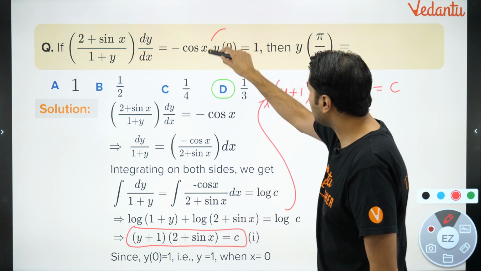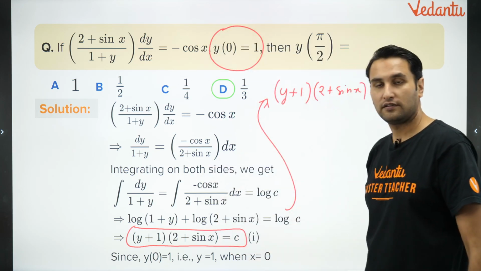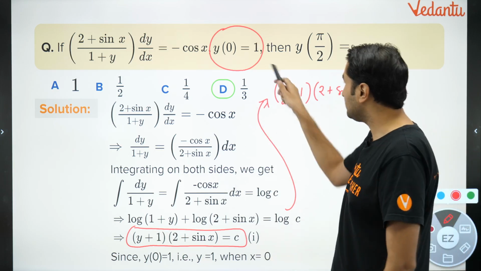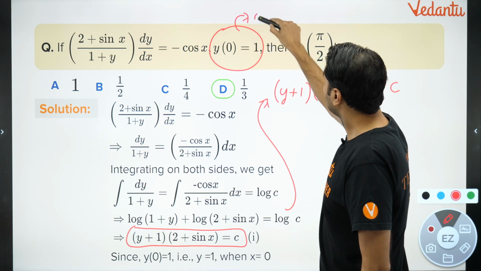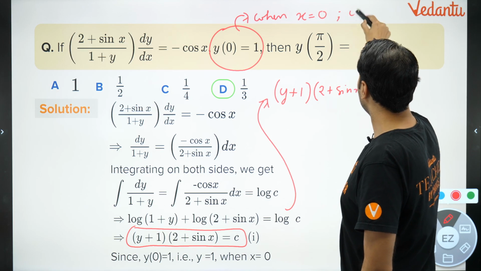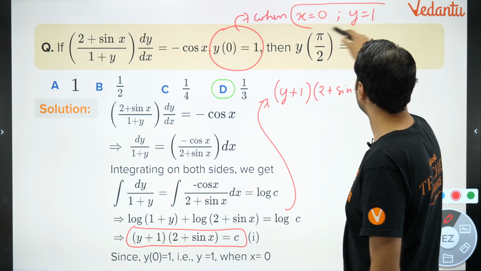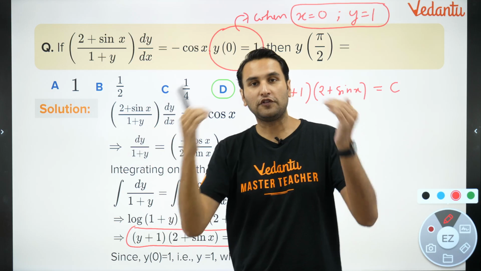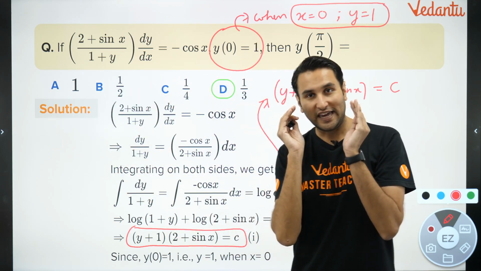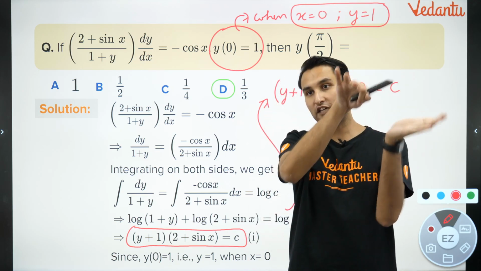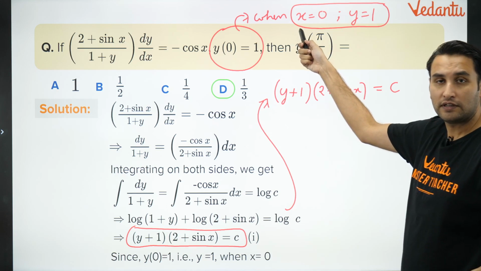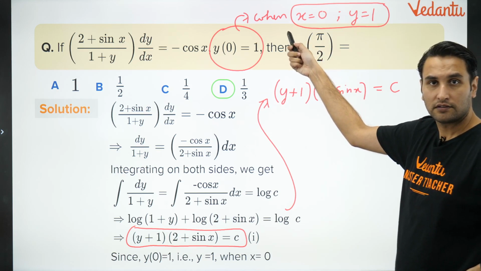But what is given here is y of 0 is 1. What is y of 0? What is the meaning of y of 0? It means when x is equal to 0, y is equal to 1. This is the meaning. Y of 0 या फिर function of 0 is 1. मतलब when the x is 0, the y की value is 1. Is that clear? Any doubt in this language, बच्चों? Any doubt in this? No, na?